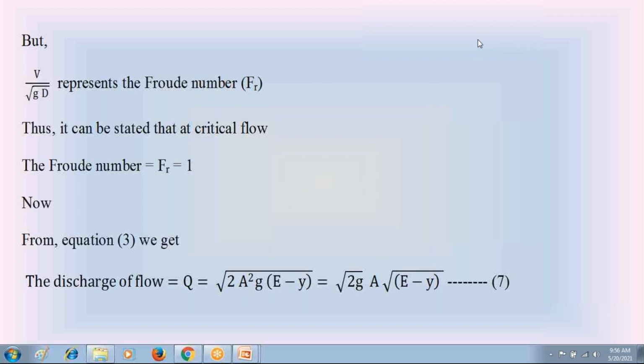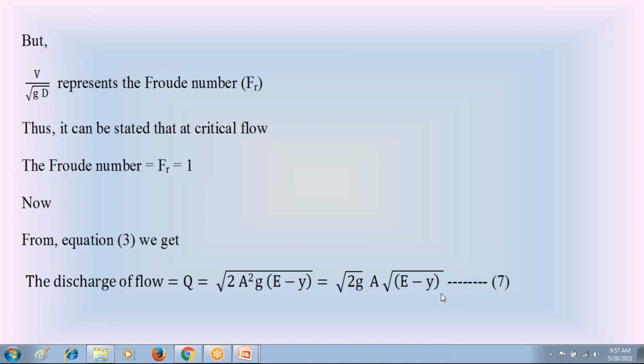So from equation 3, I prepare this discharge of water flow in the open channel. According to equation 3, the discharge Q is equal to root of 2g A squared into (E minus y). Simplify this right hand side. It becomes root 2g, root of A squared is A, into root of (E minus y).